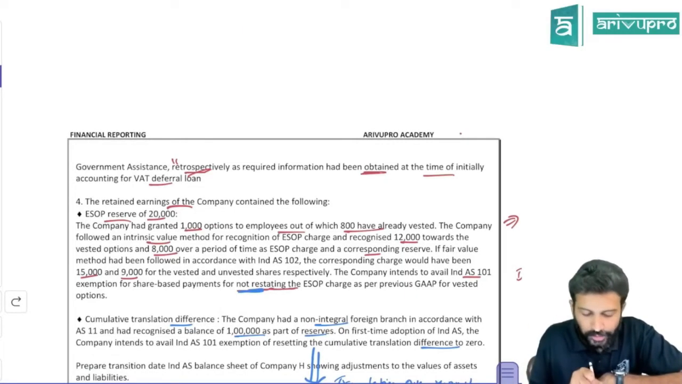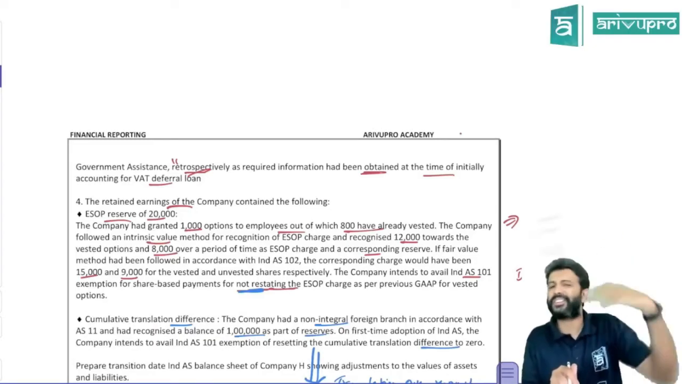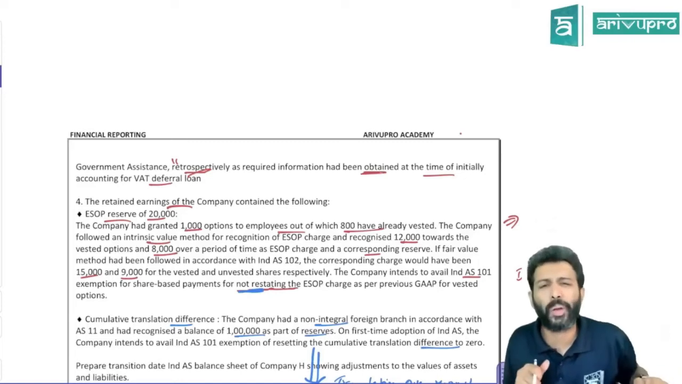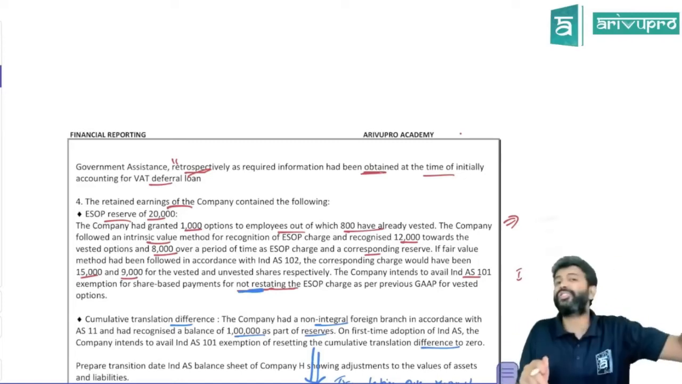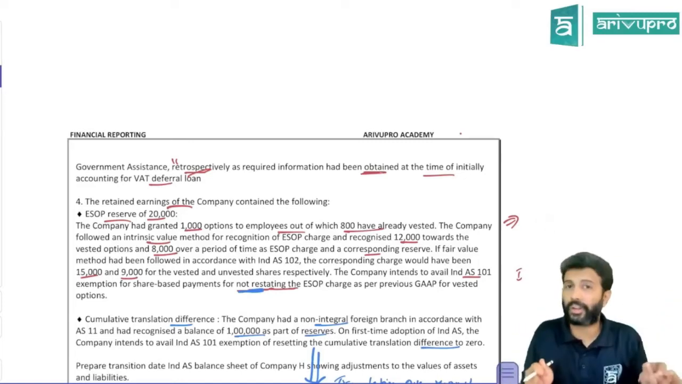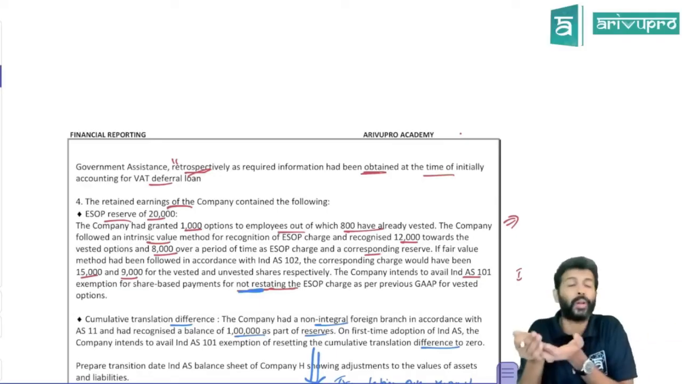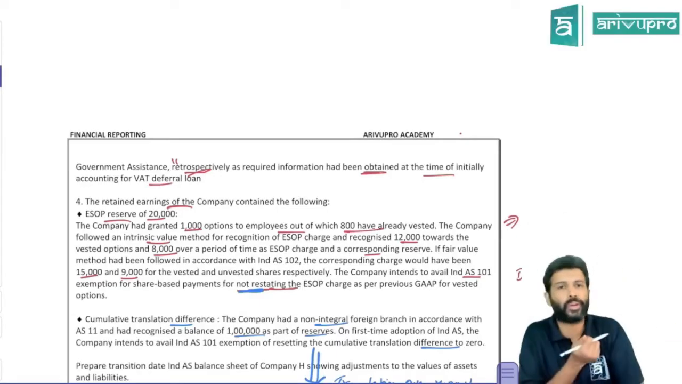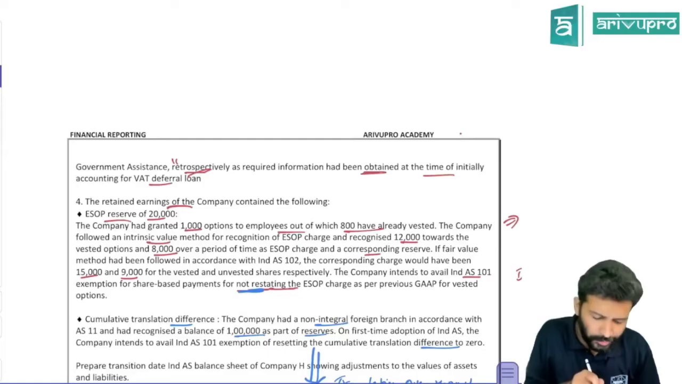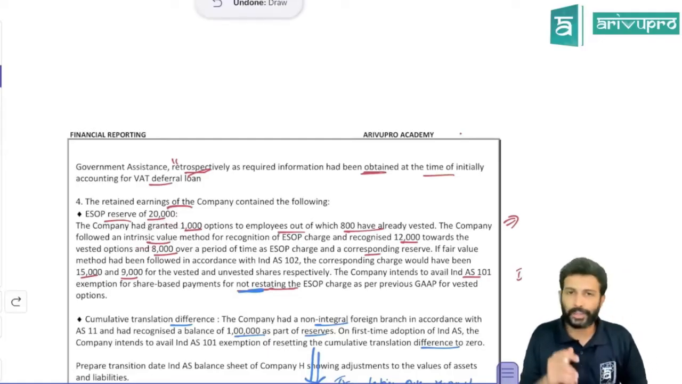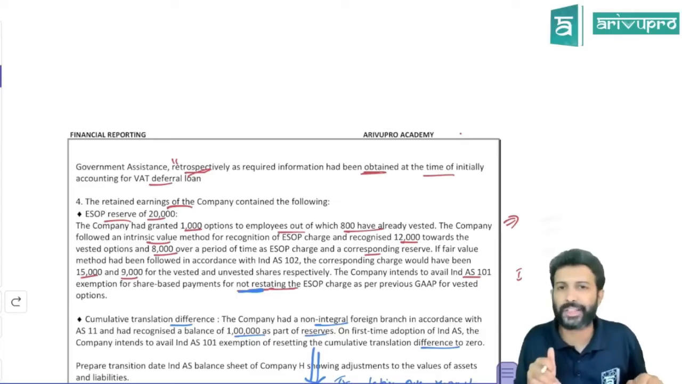The company follows the intrinsic value method for recognition of ESOP charge. As per AS, we don't have any accounting standard for ESOP. We only have a guidance note released by ICAI. As per the ICAI guidance note, you can go for the intrinsic value method. But IND AS says we have to go only for the fair value method. So you will get different expenses under both methods.